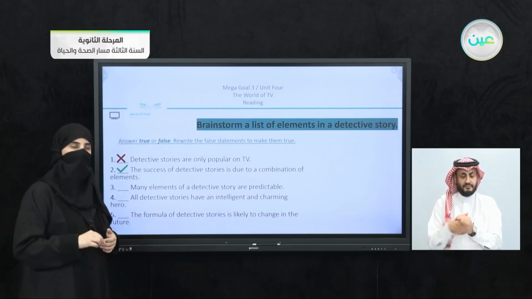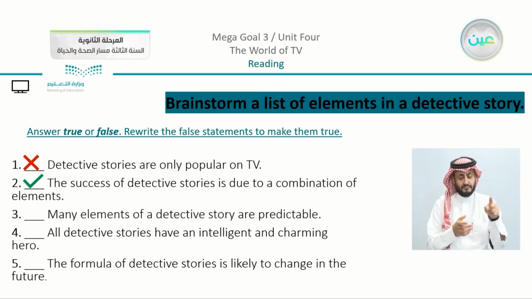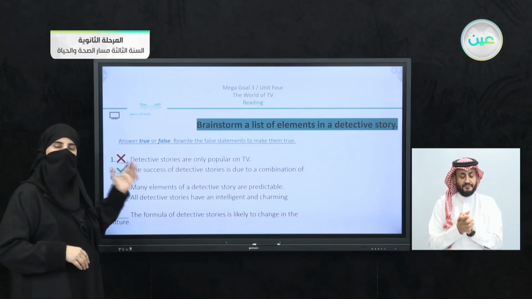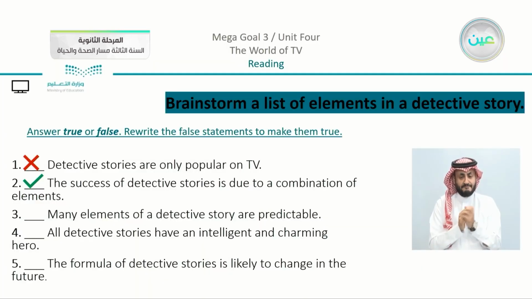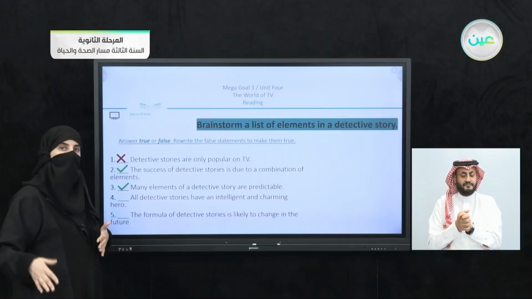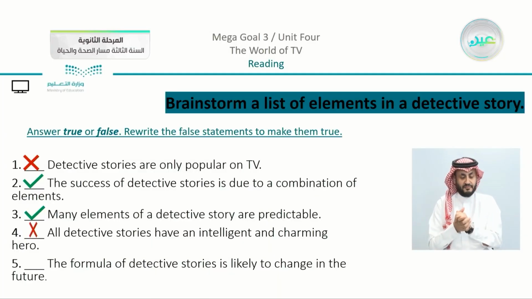Now the second statement, we can see that it is true because the success of detective stories is due to a combination of elements, which I just explained and revised with you. Now let's go to number 3. Many elements of a detective story are predictable. So can you guess what's going to happen here? We can agree that this is true. Number 4. All detective stories have an intelligent and charming hero. If you recall, we talked about 3 different types of heroes, so I think that this one is going to be false.